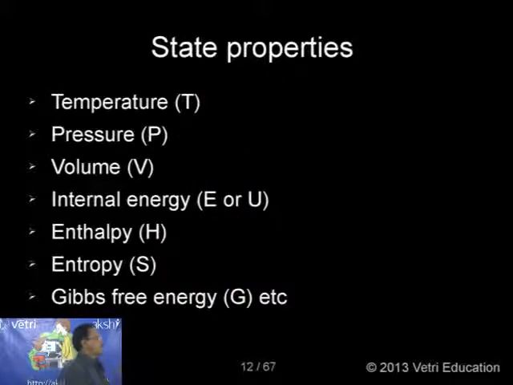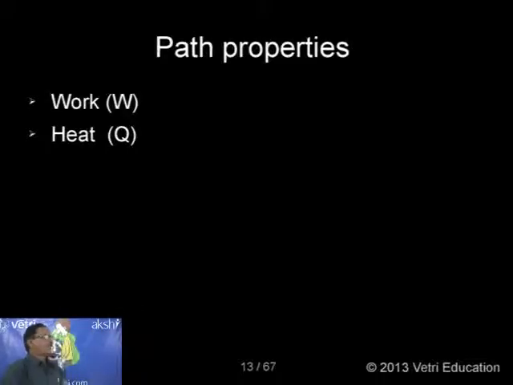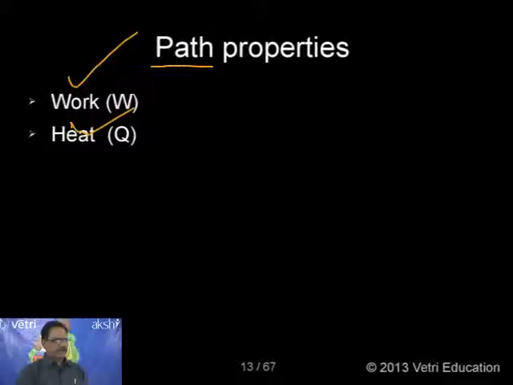Okay, let me go for the next one. Path property. What is path property? Any property which depends on path, not initial and final, that is, in between, the path, is called a path property. Important examples under this: work is a path property, heat is a path property. Kindly have it in mind. Okay, with this idea, let me go for the next.